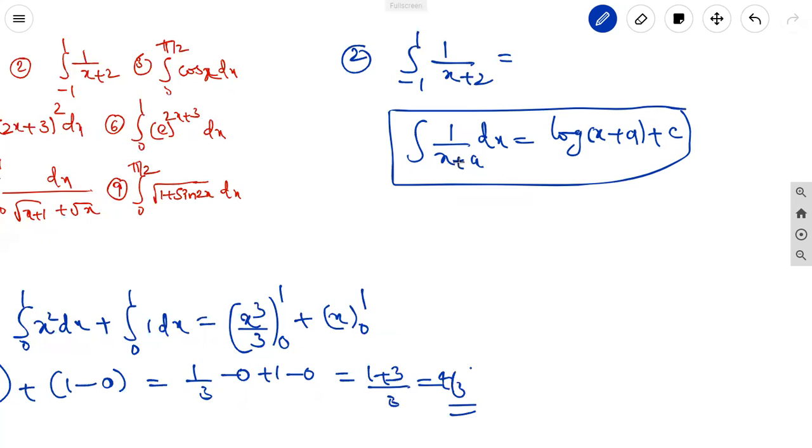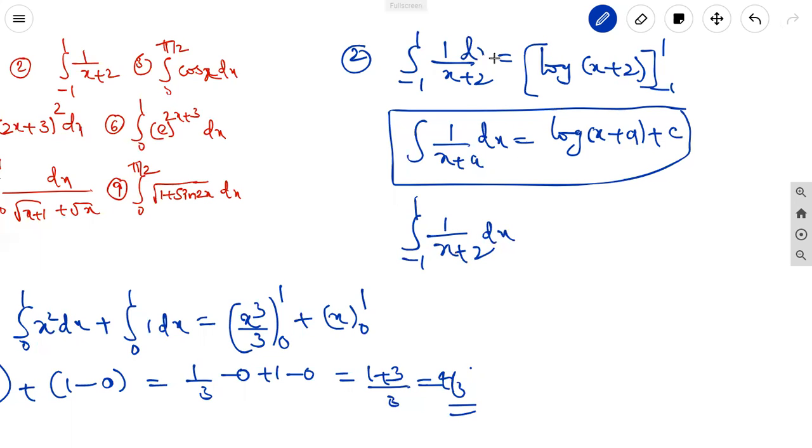How? Let x plus a equal to t, then dx equal to dt. With the transformation to another variable, we get integral 1 by t dt, that is log t, where t is x plus a. In the same way, this is equal to log of x plus 2, limits minus 1 to 1. That is integral minus 1 to 1 by x plus 2 dx. Here dx is compulsory.